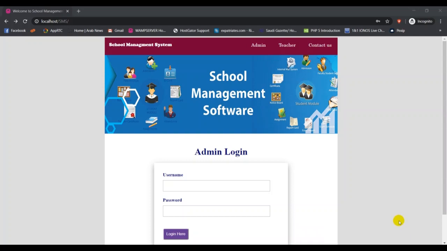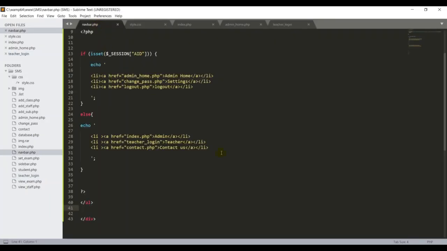Now I have to set up the login for teachers. We have to create one page for the teachers. We already created the page, so we have to write the code for the teacher logins. First of all, this is my admin login area. If I click, I have a problem, the page is not working properly. So I go back and check my list. Here I missed the .php. The .php extension is always very important, because if you miss it, it won't work at all.